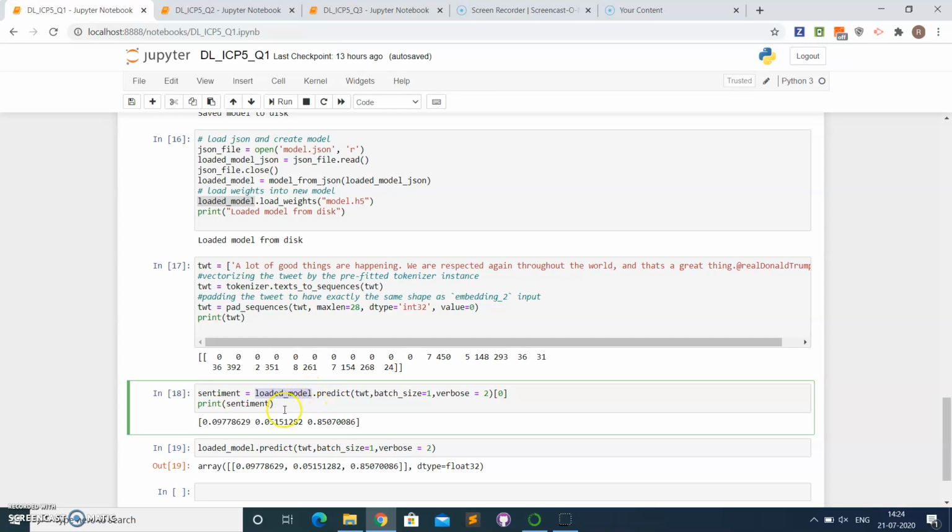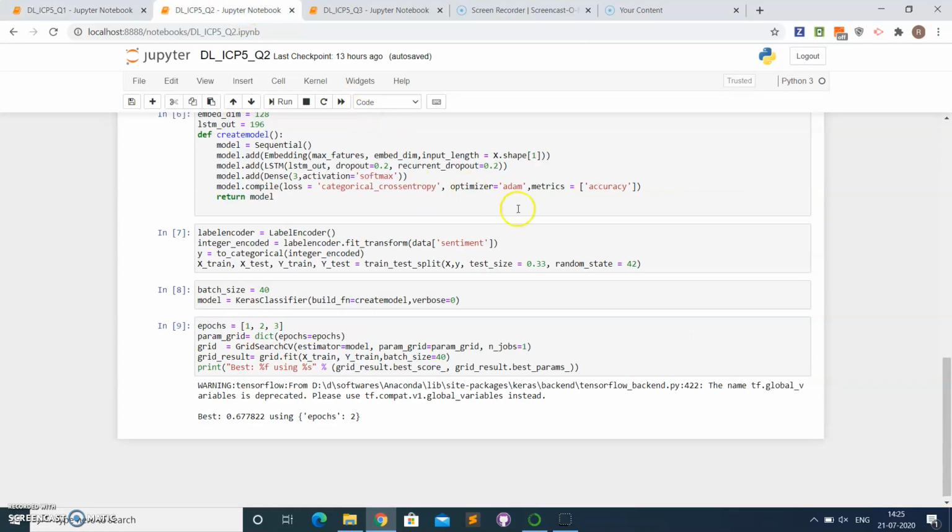So after performing the sentimental analysis, the values that we could see here, where this is the negative value, this is the neutral value and this is the positive value, indicate that this tweet is perfectly a positive tweet according to this model, since the value of the positive data is very high. So the resulting output we get is positive. Here we could see it's 0.85, which is greater than the others. So this is the end of question number one.